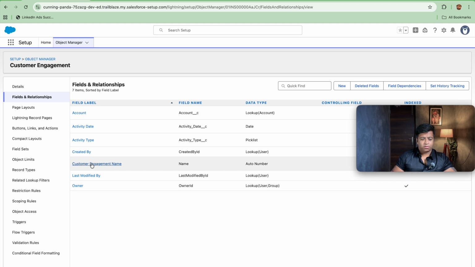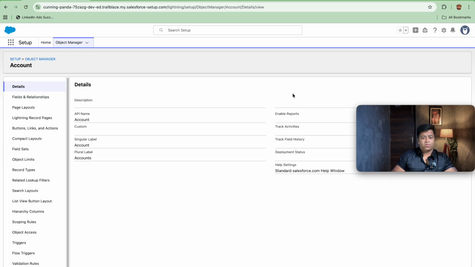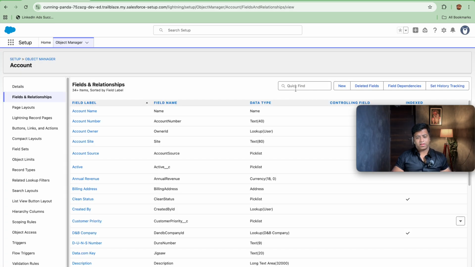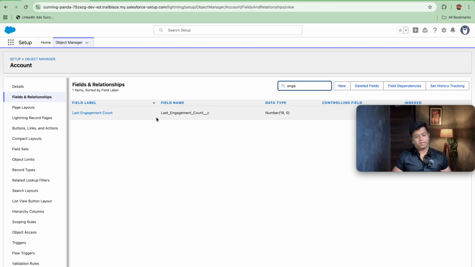Now let's go on to the other fields. Also, if I talk about the name, I have kept it as auto number, because we don't need the name. If I go on to my account object, on account we have created two fields. One is probability. So this is the probability field that we have created, and the second field that we have created on the account object is last engagement count. The count that we will be calculating will be stored here.